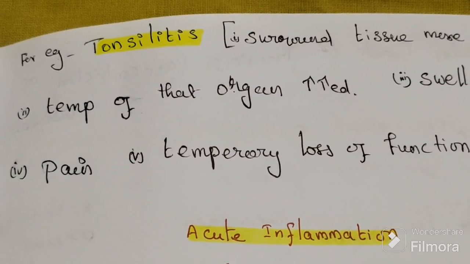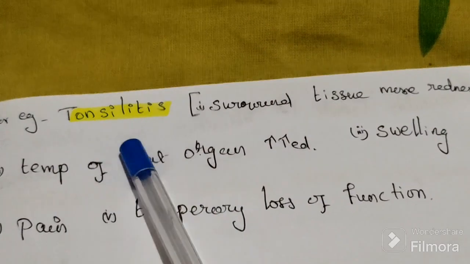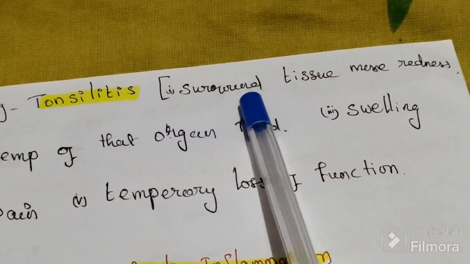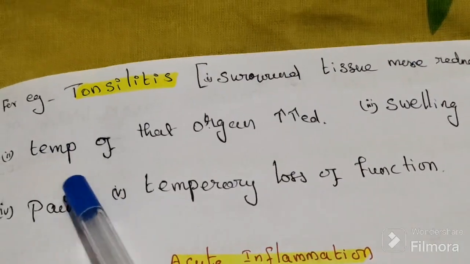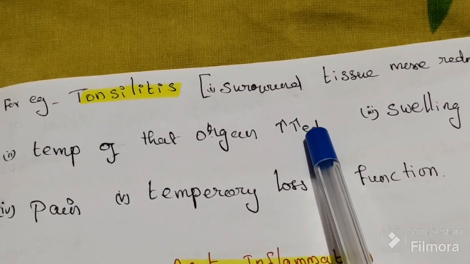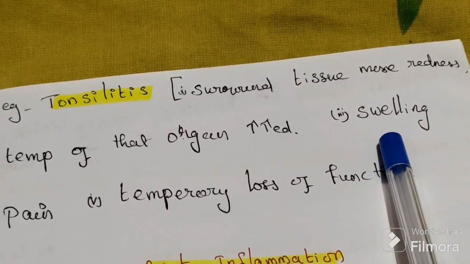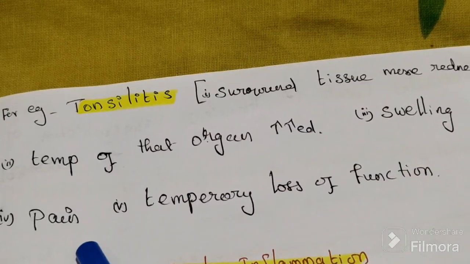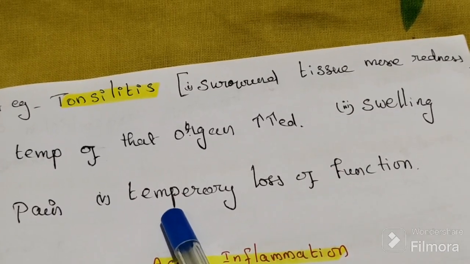For example, tonsillitis. The tonsil and the surrounding tissue show more redness, so rubor. Then the temperature of that organ increases, calor. Then swelling will happen, tumor. Then we have pain, dolor. Then temporary loss of function, functio laesa.